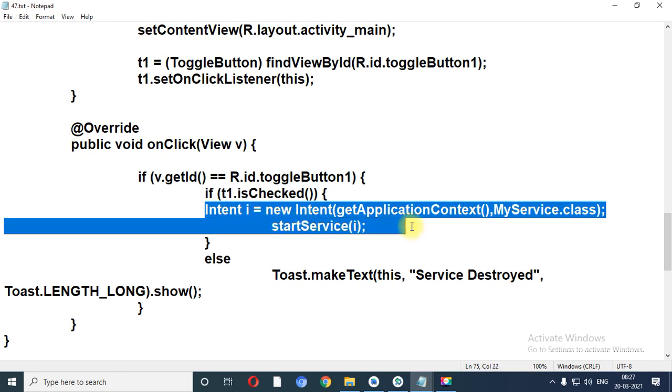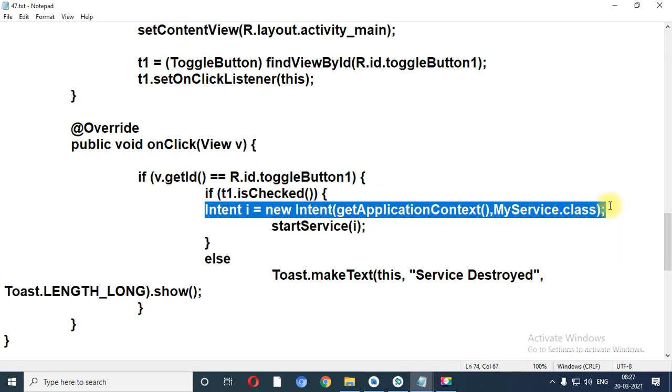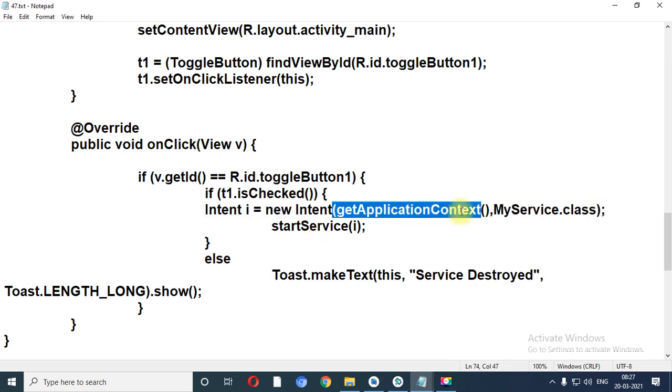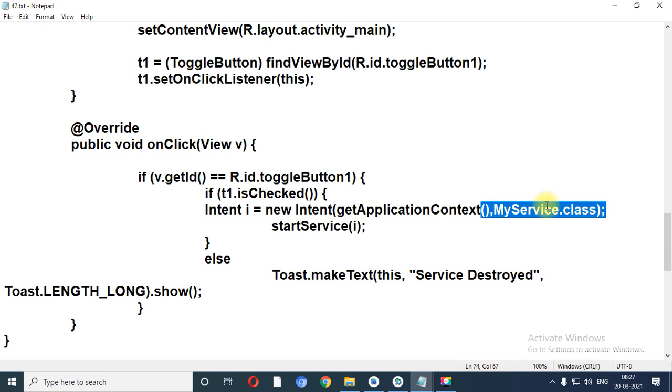See, this we have already done when we have taken the example of intent, right? In that the first argument contains the list of source. Right now we are in the current application. So for current application you can use get application context, or you can use this over here. And the second argument is the list of destination, right? So destination means what?